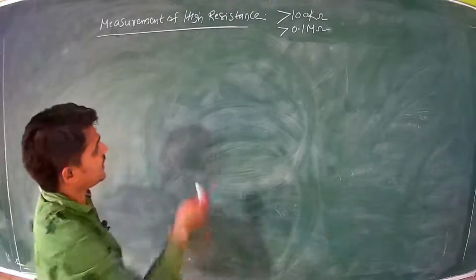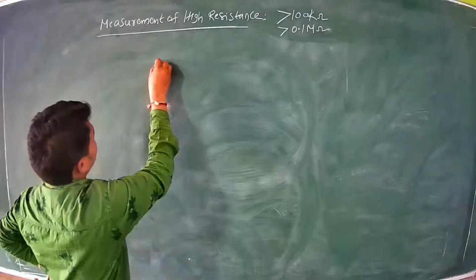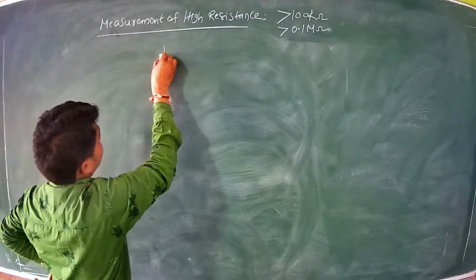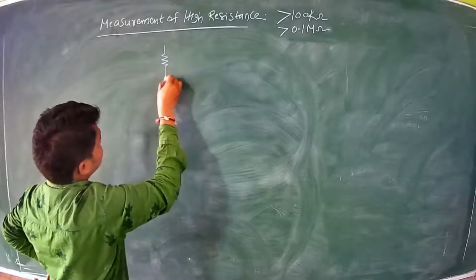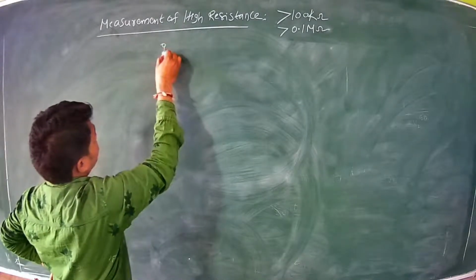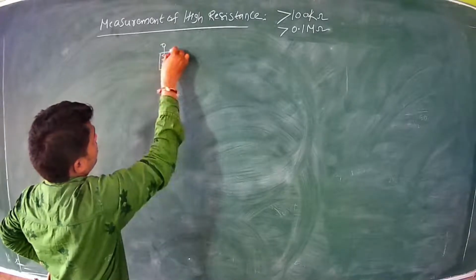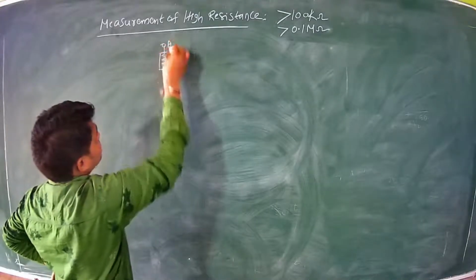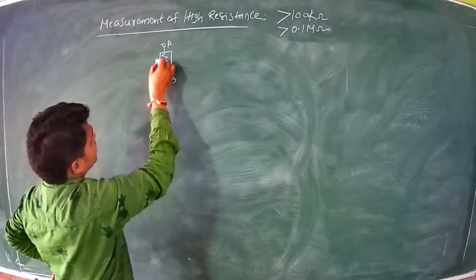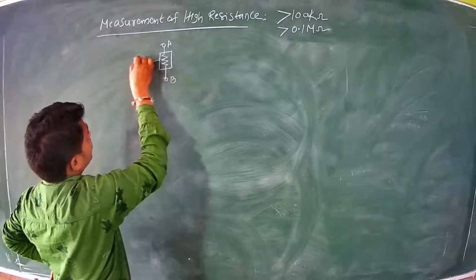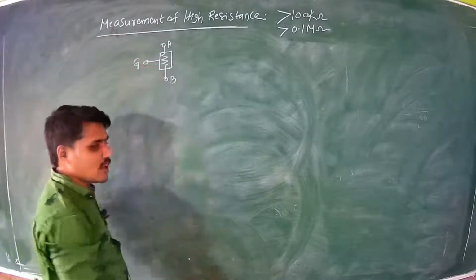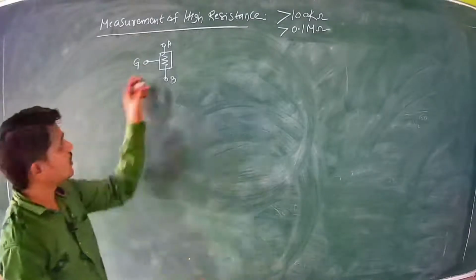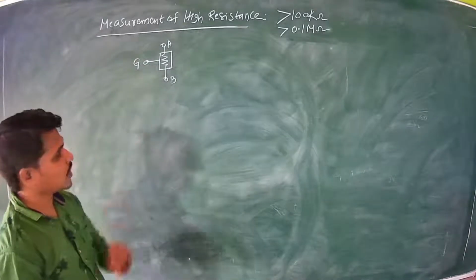Now this high resistance has three terminals. One is called the entering terminal, another one is the leaving terminal, that is, current entering and current leaving. Another one is called the guard terminal, which is always connected to the ground. So what is its importance?